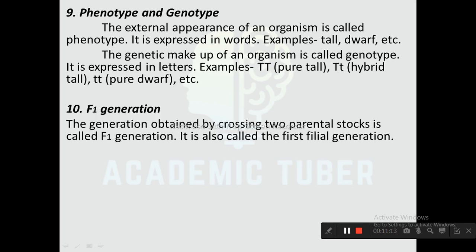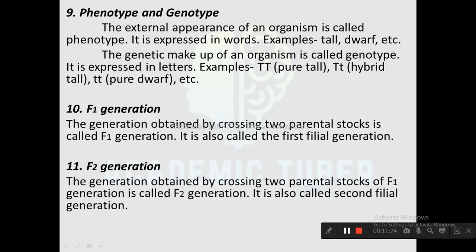Next one is F1 generation. The generation obtained by crossing two parental stocks is called F1 generation, and it is also called the first filial generation. Next one is F2 generation. The generation obtained by crossing two parental stocks of F1 generation is called F2 generation. Here in F2 generation, the offspring produced from the F1 generation are the parents. It is also called the second filial generation.